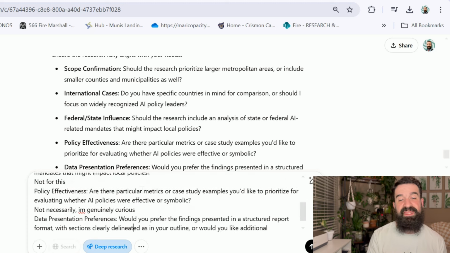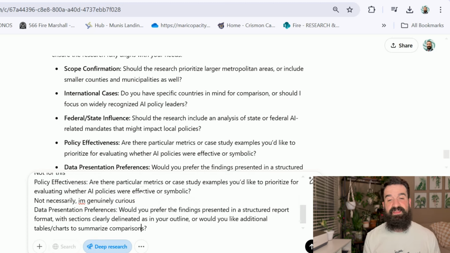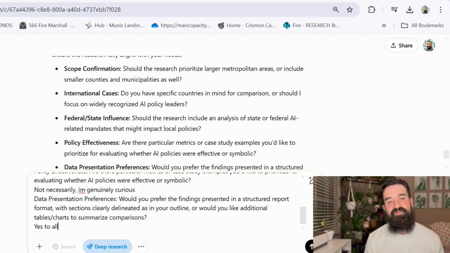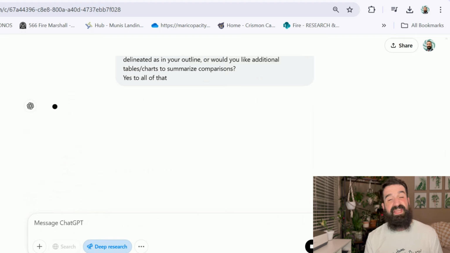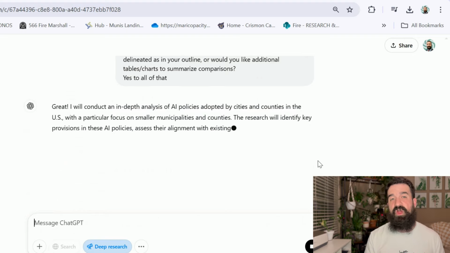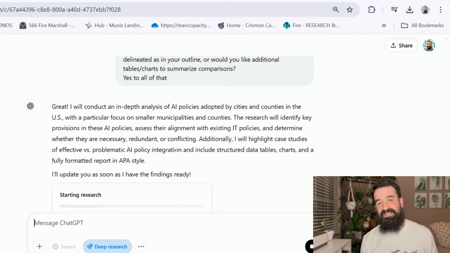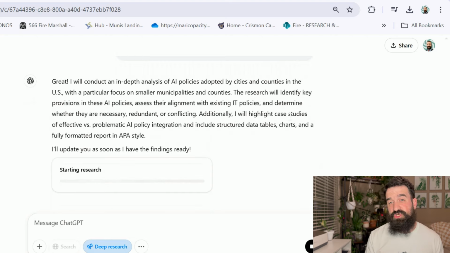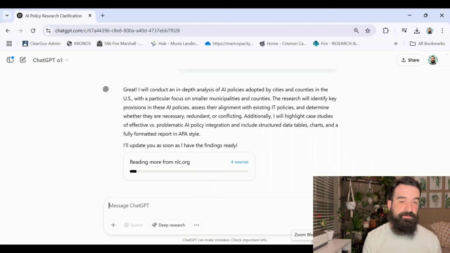On this one, we're saying, okay, I don't want to focus on state or federal AI-related mandates. This prompt is really focused on AI policies in local government. That's what I want to find out about. And the last one, in terms of effectiveness, I wanted to figure out, are these AI policies effective? Are they doing anything? Are they symbolic? Comparing with the existing structure of governance in that city, if they have a computer use policy or any kind of data governance policy, where does AI fit in there?